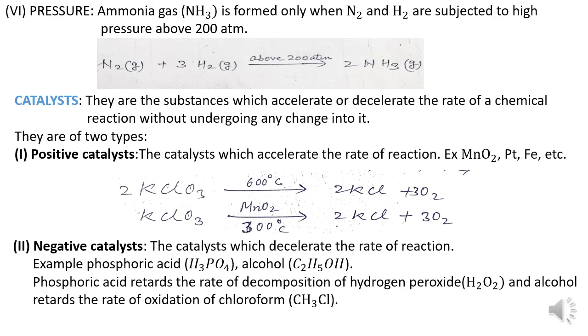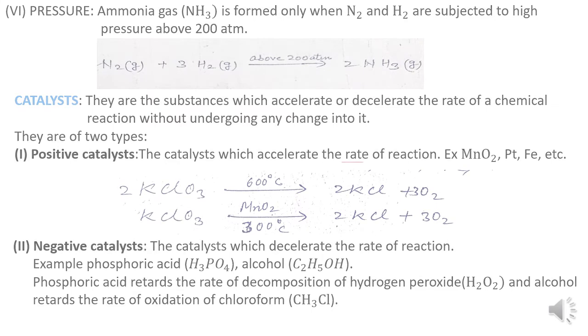So here the catalyst manganese dioxide increases the rate of reaction. Negative catalysts decelerate the rate of reaction, that is, they decrease the rate of reaction. Phosphoric acid retards the rate of decomposition of hydrogen peroxide, and alcohol retards the rate of oxidation of chloroform.